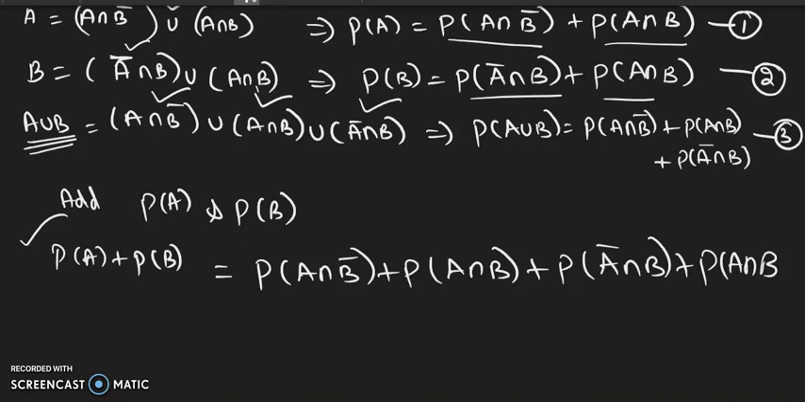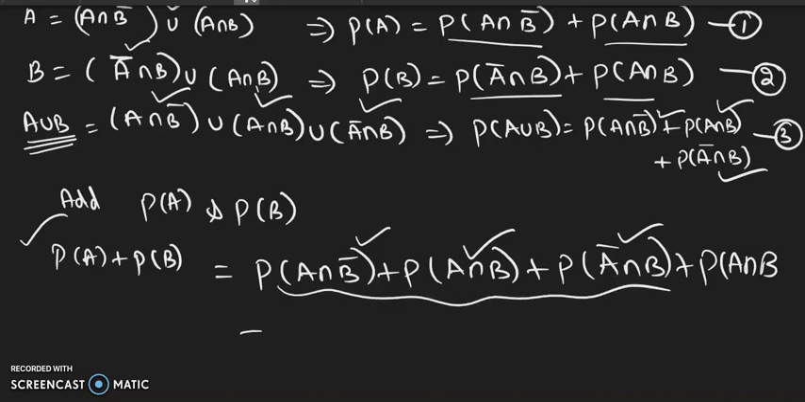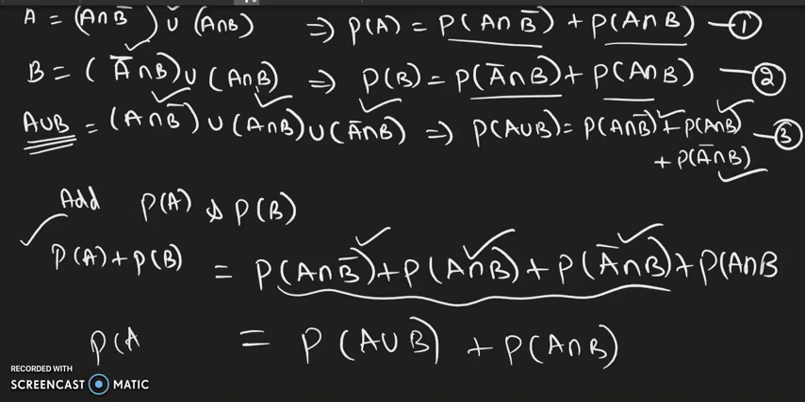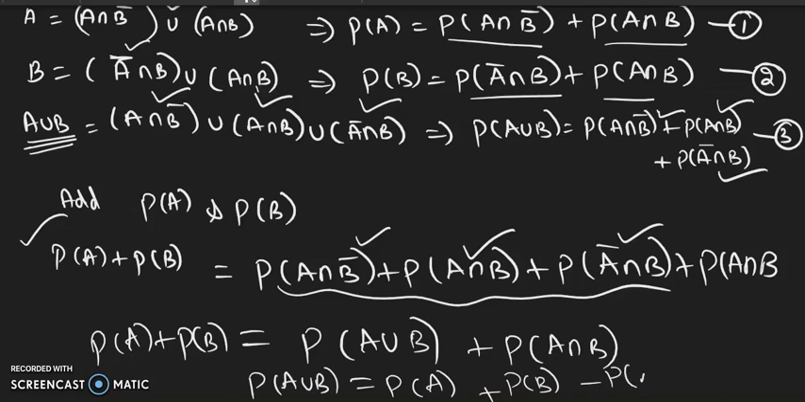Okay. And now when you have this equation 3 right hand side, what are the three things you have? A intersection B bar, yes, we have. A intersection B, yes, we have. A bar intersection B, yes, we have. So these three things together, I can write it as P of A union B. Then if I push this A intersection B to the other side, I can prove this axiom that P of A union B is equal to P of A plus P of B minus P of A intersection B. Hence, we have proved the addition theorem by using Venn diagram.